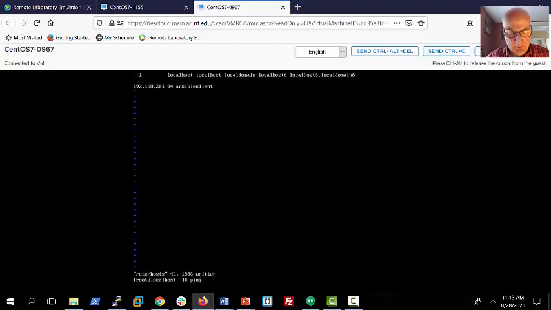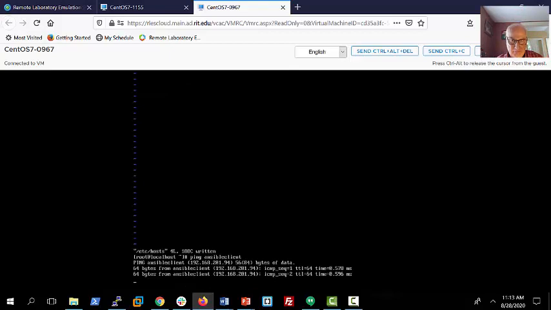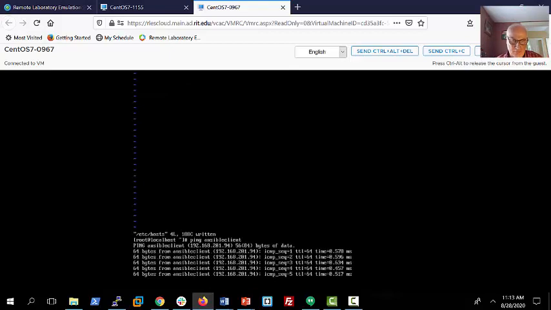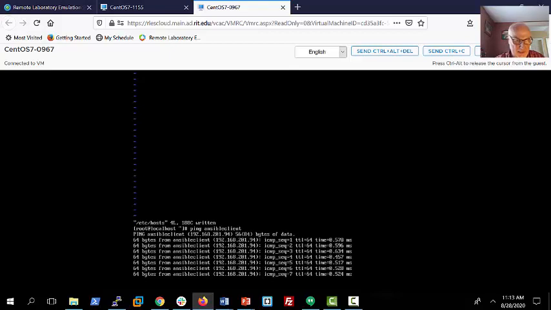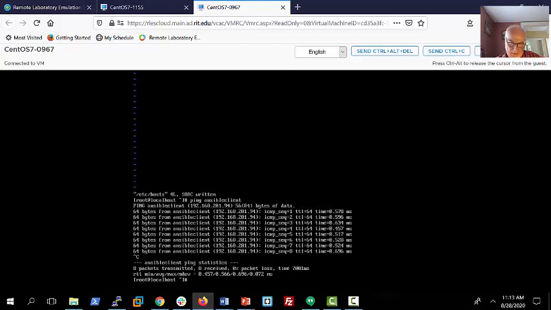For example, if I use ping and I say Ansible Client, see how it's done the translation from Ansible Client to the IP address? And I just did that really quickly. That's the nice thing about using the hosts file, because it's so easy and so under your control. You could call that remote host anything you wanted, and it'll respond to it based on the IP address.